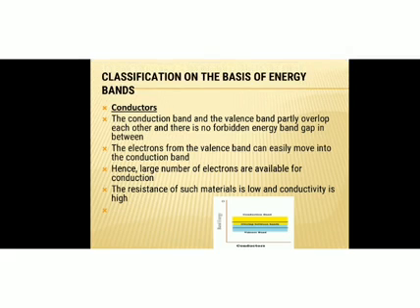See, classification on the basis of energy bands. In the case of conductors or metals, the conduction band and the valence band partly overlap each other and there is no forbidden energy band gap in between. You can see this figure. In this figure you can see conduction band and valence band are overlapped. So the electrons in the valence band are easily available in the conduction band. The electrons from the valence band can easily move into the conduction band. Hence, a large number of electrons are available for conduction. The resistance of such materials is low and conductivity is high.